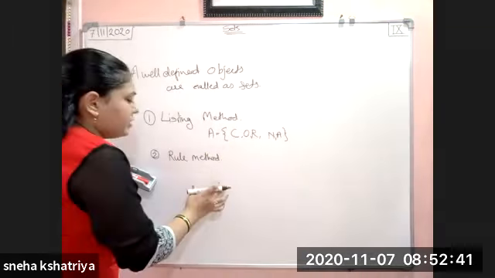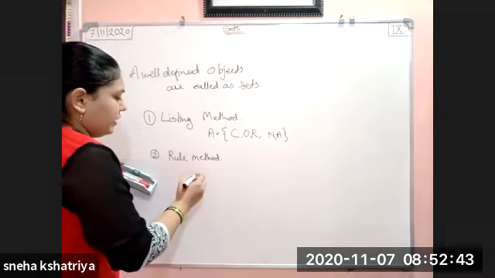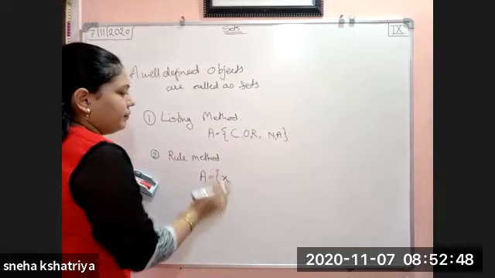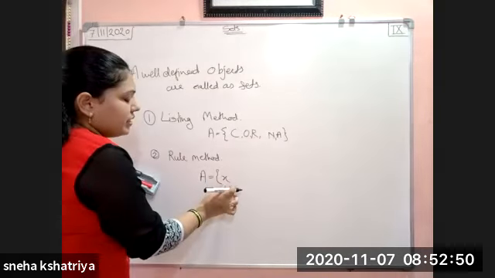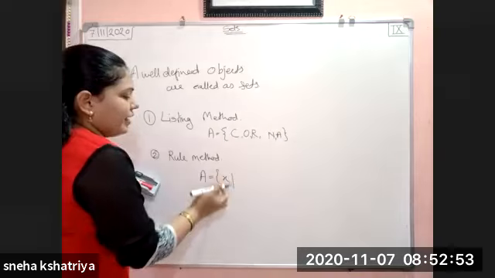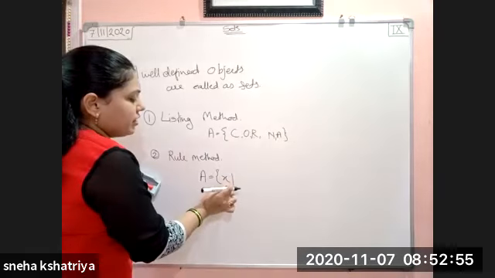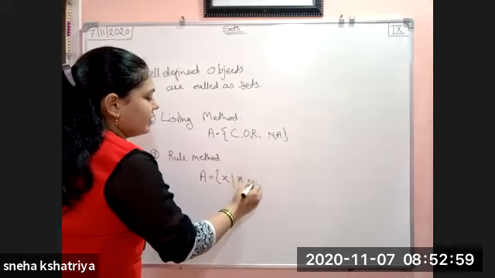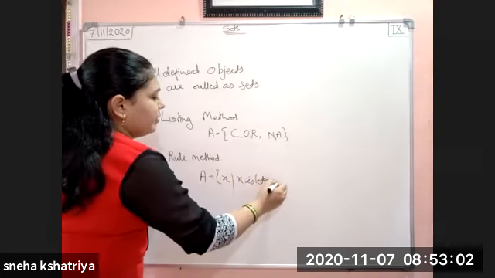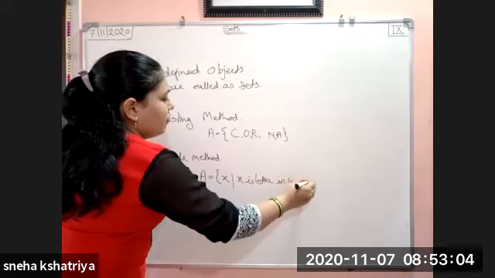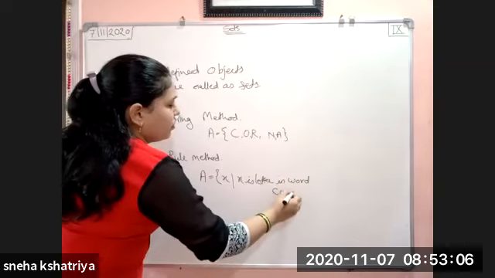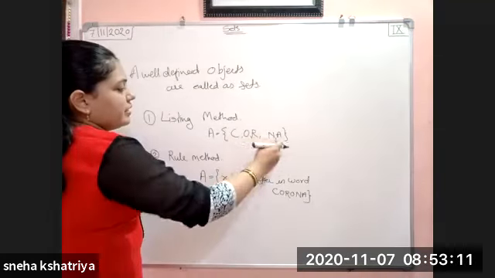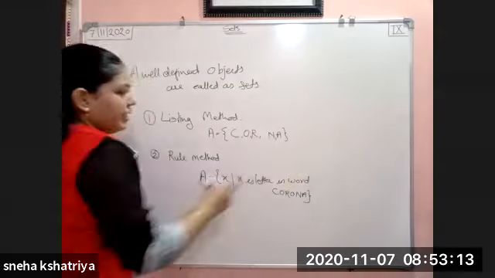But in the rule method, it becomes very easy. Easy how? This set we can write as X, all the elements denoted by a single element X, such that, and then we write the rule used for this X: X such that X is a letter in the word Corona.